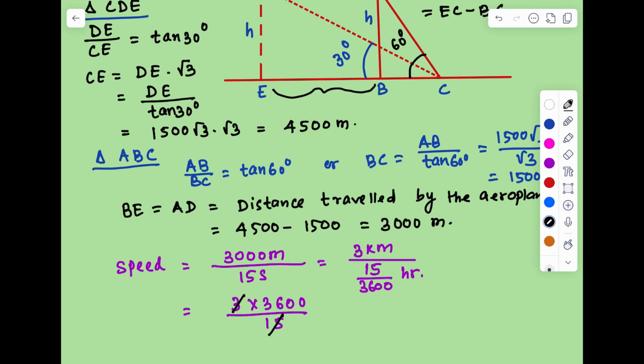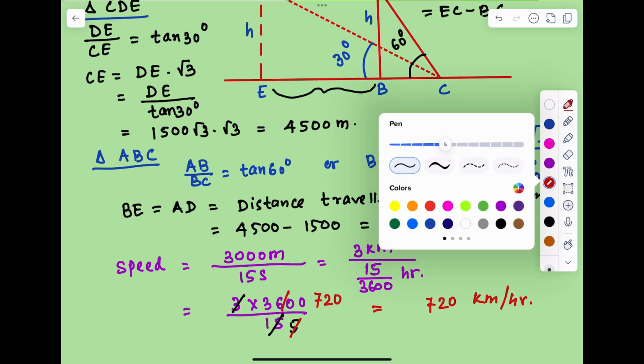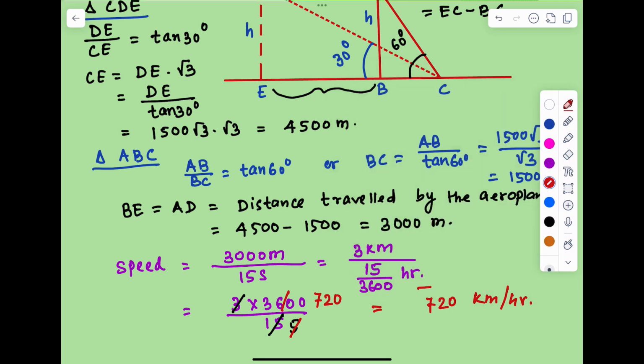Now 15 and 3 cancel out, and we will get 720 kilometer per hour. This is the speed of the aeroplane, which is the answer.